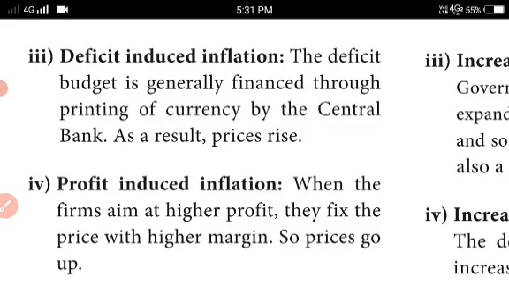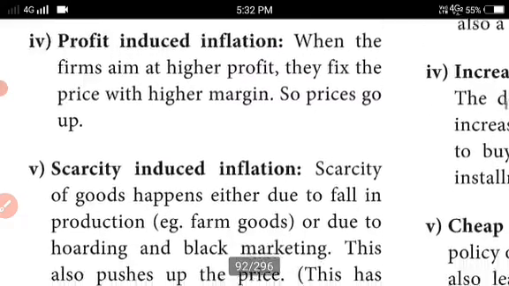Profit induced inflation. When the firms aim at higher profit, they fix the price with a higher margin. So prices go up. For the profit motive, when the firm aims at higher profit, they have to increase their price level, fixing it higher than the margin they were already getting. So prices go up. This is profit induced inflation.